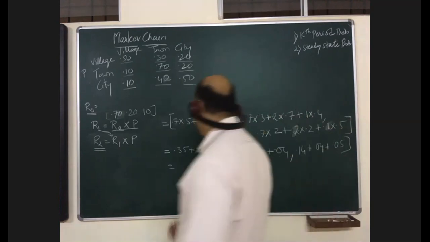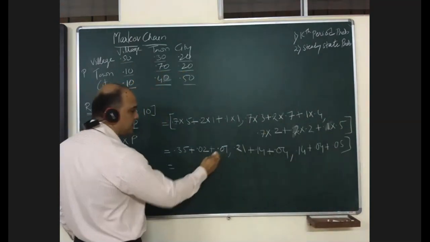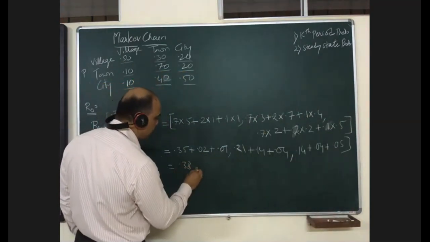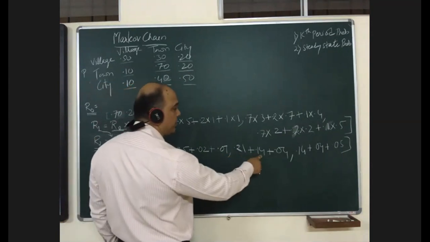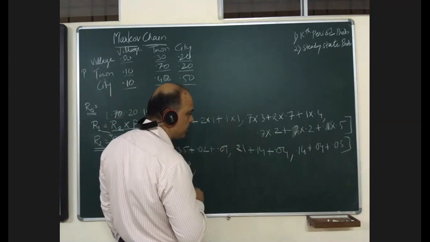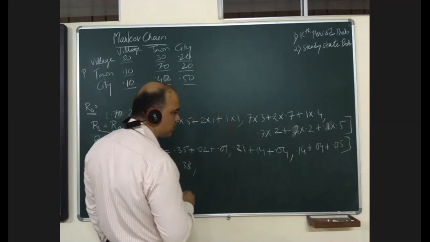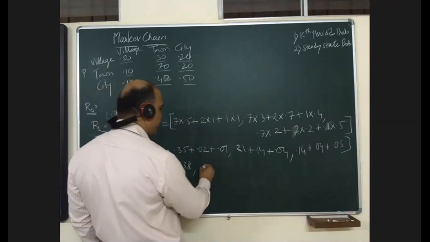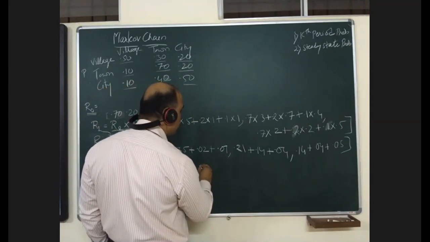Now 35, 36, 37, 38. So this is 38, 21 and 14, so it is 39. The total is 1.